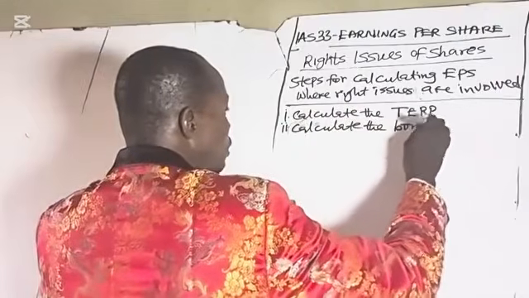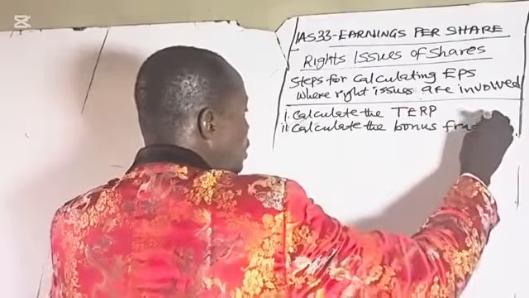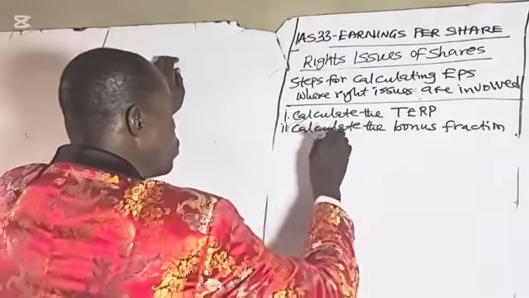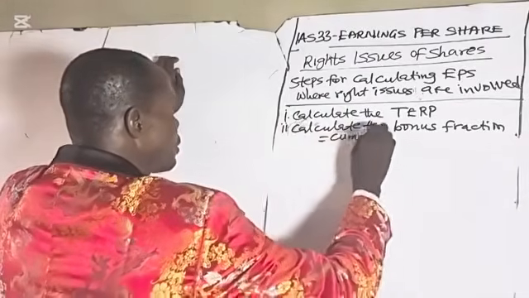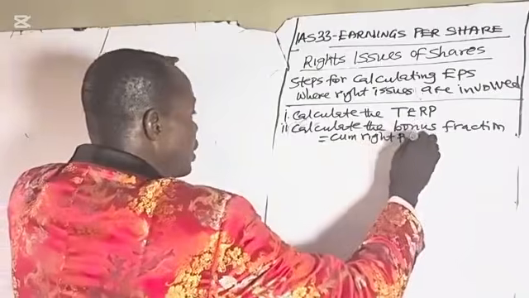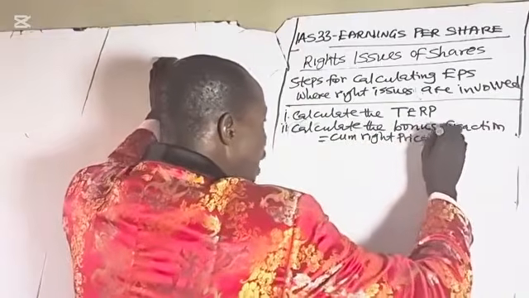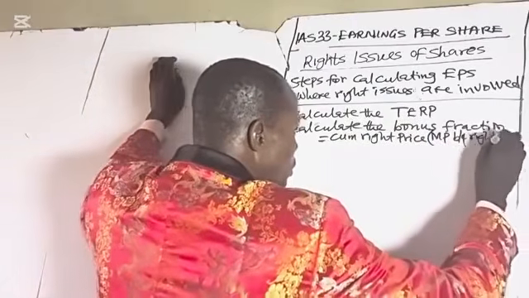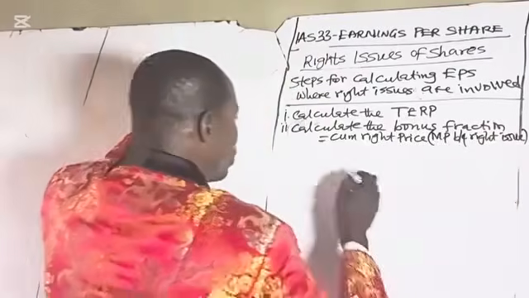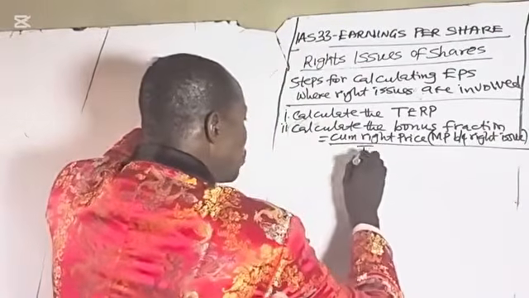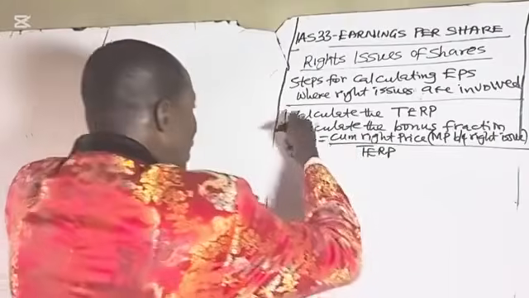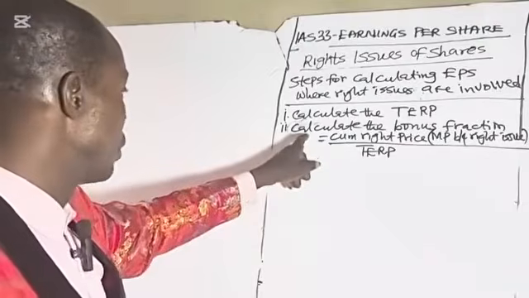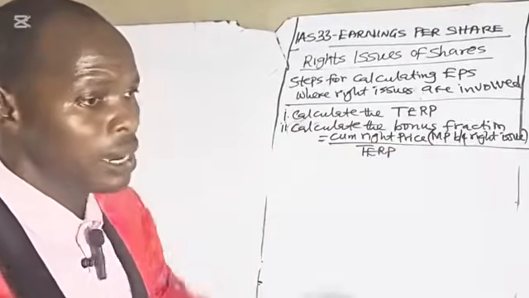Bonus fraction. The bonus fraction equals cum right price. Remember, the cum right price is the market price before the right issue. You take the market price before the right issue divided by the theoretical ex-right price calculated in step one. That will give you the bonus fraction.